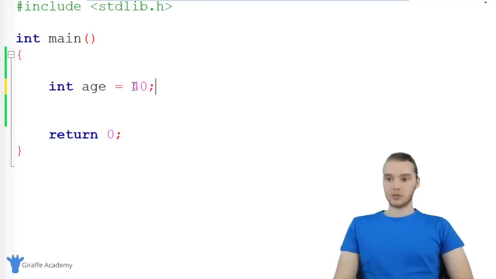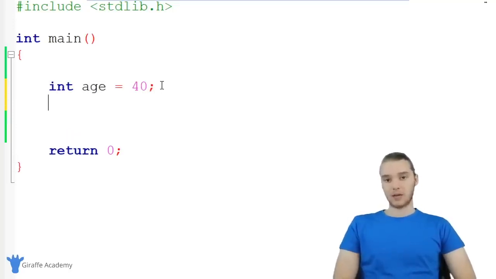Now, whenever we want to use an integer in C, we always just type out the number. You'll notice I'm not putting quotation marks or parentheses or anything around this. I'm just typing out the number like that. And now we actually have our variable age. Another type of number we can create is a decimal number.